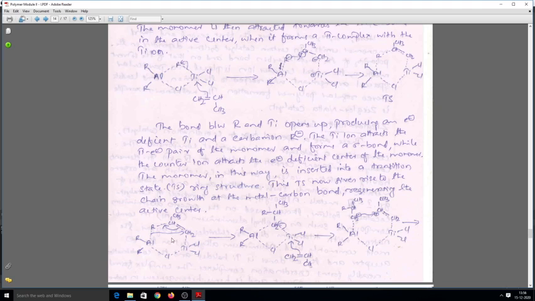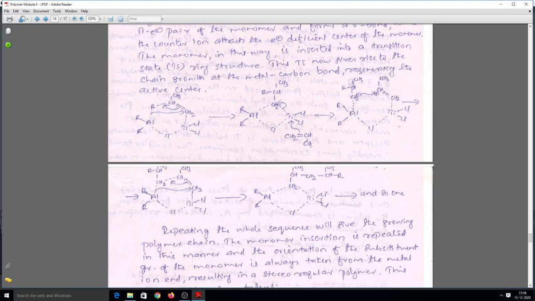So here you can see that exactly the same process is taking place, and this transition state complex is formed exactly like what we got in the previous case, and then again we get a transition state, represented here, and the process is going on. The monomer units are getting incorporated between titanium and this carbon atom of triethyl aluminium. Okay, so this process will go on, and we will get a big polymer unit.